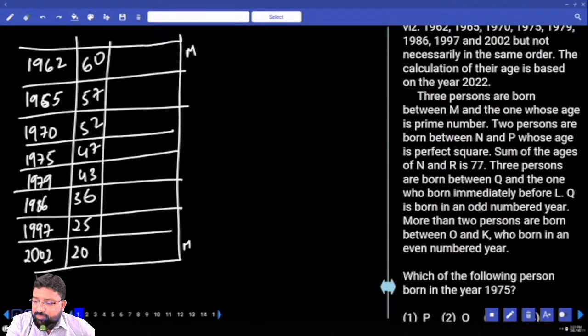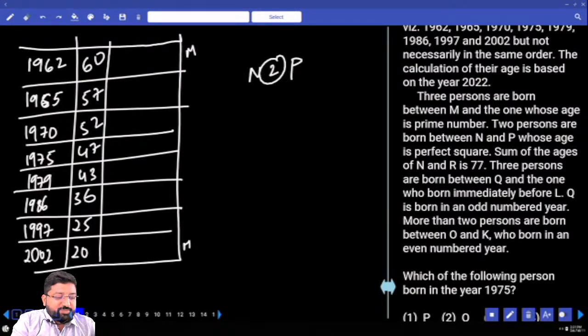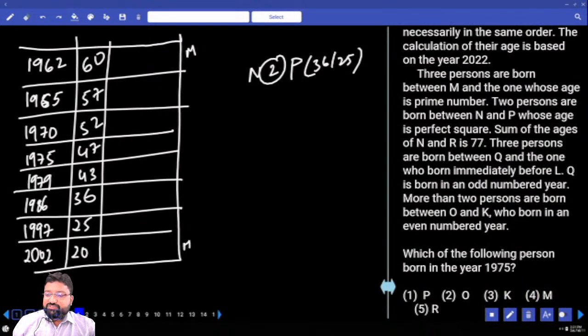2 persons are born between N and P whose age is a perfect square. How many persons between N and P? 2 persons, and P whose age is a perfect square. So it should be either 36 or 25. And there's no other number other than 36 and 25 which is a perfect square among those ages. The next line is: sum of the ages of N plus R is how much? 77. N plus R is equal to 77.